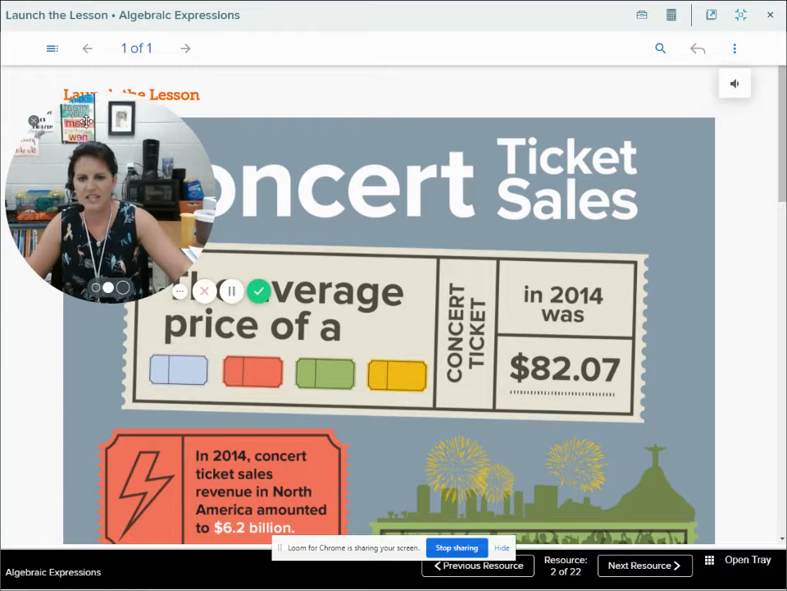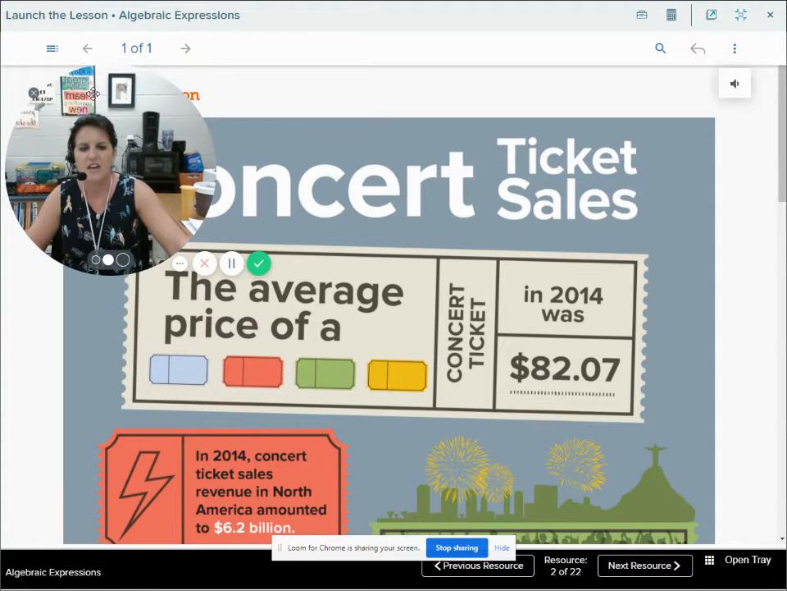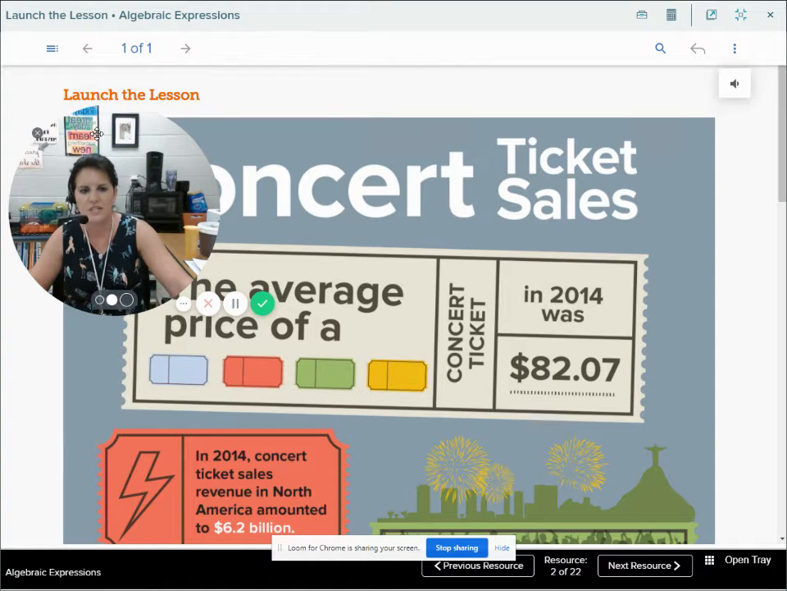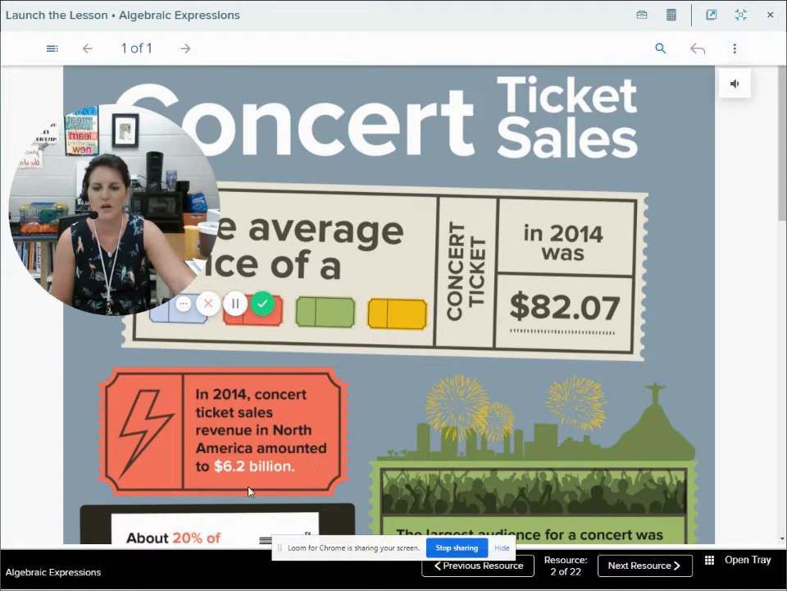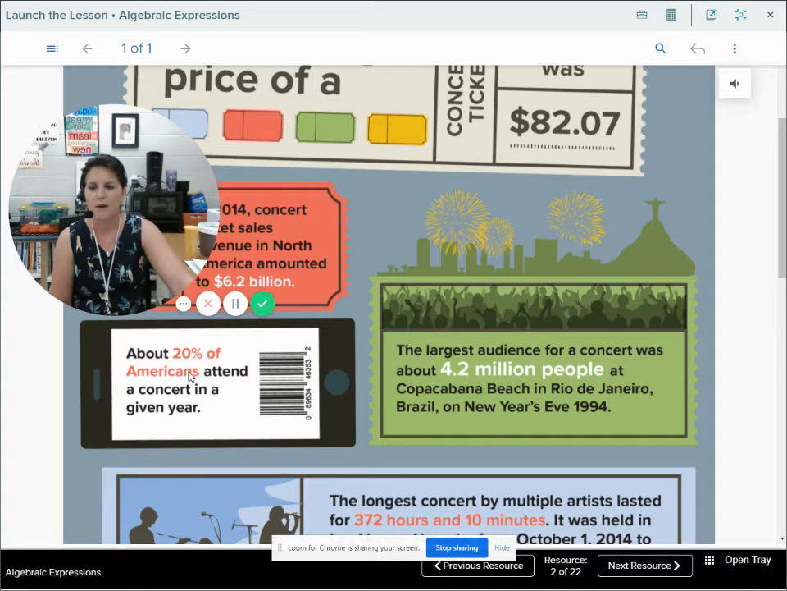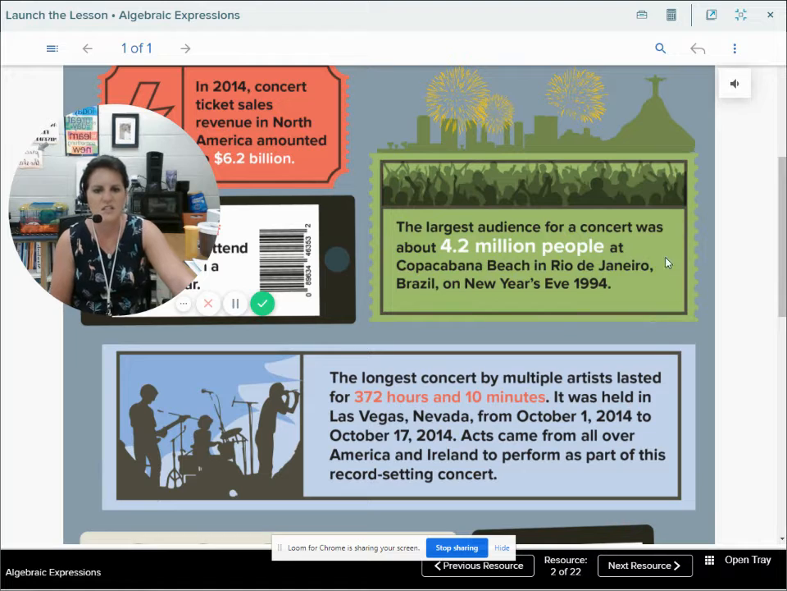It says concert ticket sales. The average price of a concert ticket in 2014 was $82.07. In 2014, concert ticket sales revenue in North America amounted to $6.2 billion. About 20% of Americans attend a concert in a given year. The largest audience for a concert was about 4.2 million people at Copacabana Beach in Rio de Janeiro. Sounds good, doesn't it? Rio de Janeiro, Brazil, on New Year's Eve, 1994.